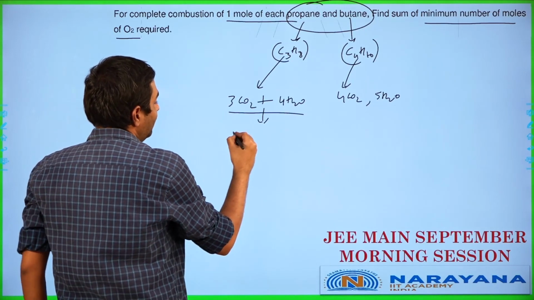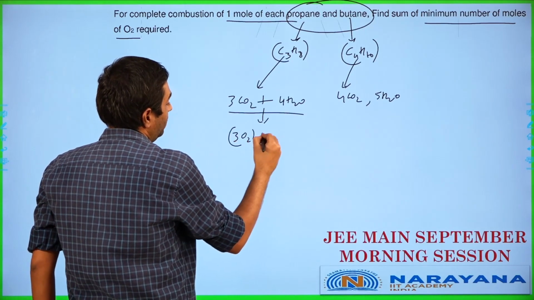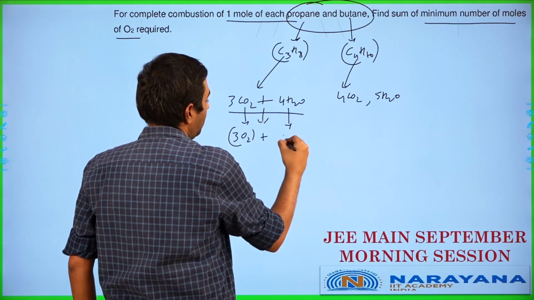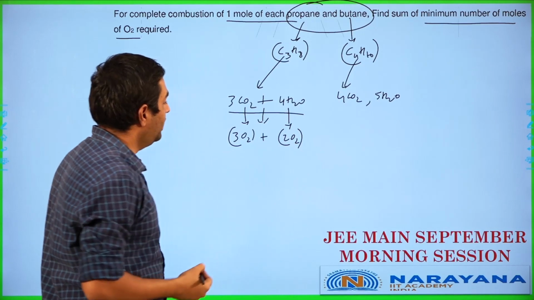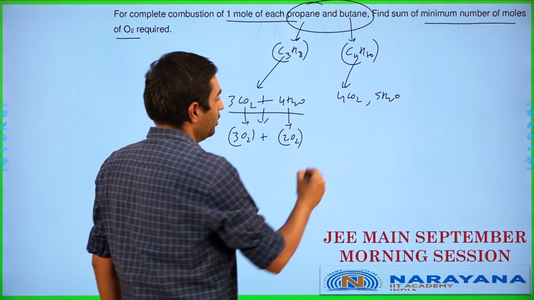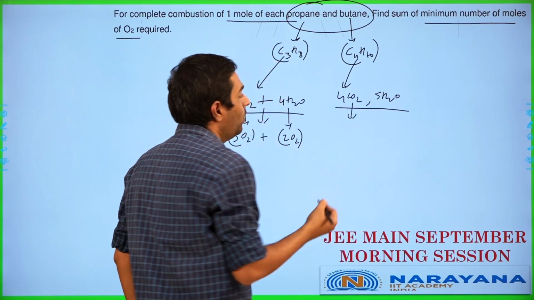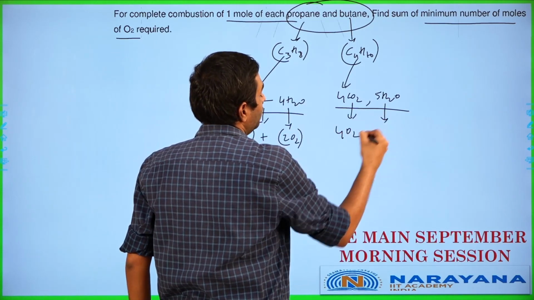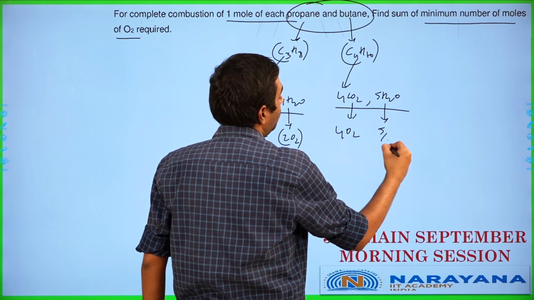So, we're going to be having 3 moles of O2 plus, for this I will need 3 moles of O2. For this, I will require 2 moles of oxygen in this particular case over here. So, we'll end up having 3 O2 and 2 O2 required over here. In this case, I will be requiring 4 carbon dioxide over here. So 4 O2 required over here. And over here, I will end up requiring 5 by 2 O2 over here.